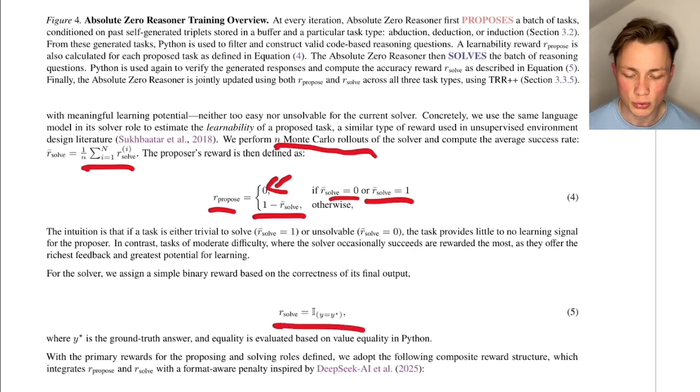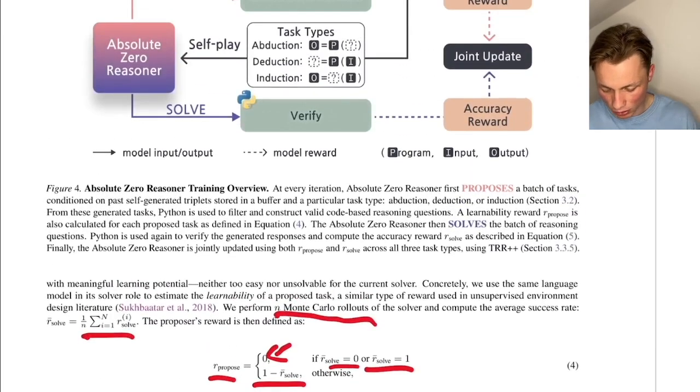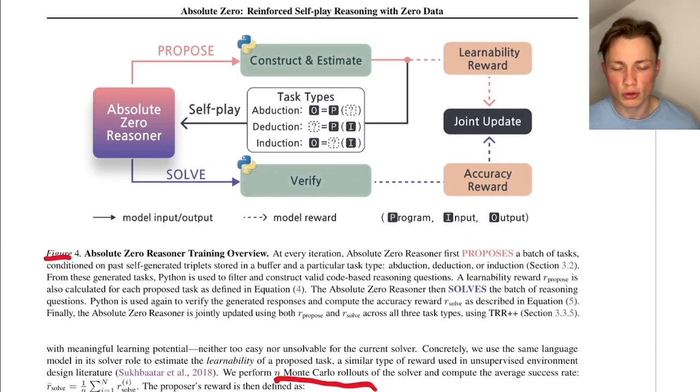Okay, and the reward of our solver is very easy. We just use the identity function. So if the output matches the target, the model gets a reward of 1. Otherwise, the model gets a reward of 0. And let's maybe have a look at this figure here to understand how the weights are updated.